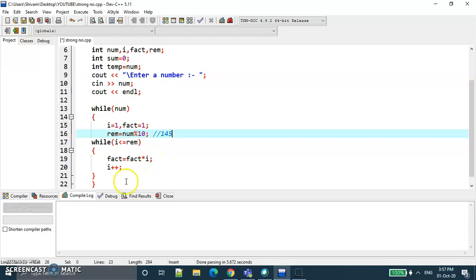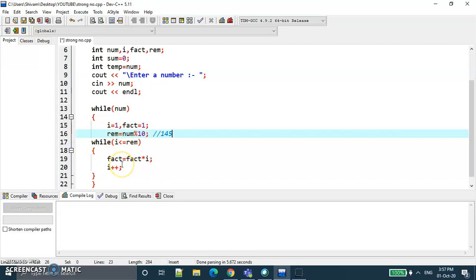After that, i is equal to i plus plus, so the value of i is 4. The value of factorial is 6, so 4 into 6 is 24. Again it will check, i is 5, and 5 is less than or equal to 5, so factorial is 24 into 5, which is equal to 120. Then i plus plus, and the condition will be false.